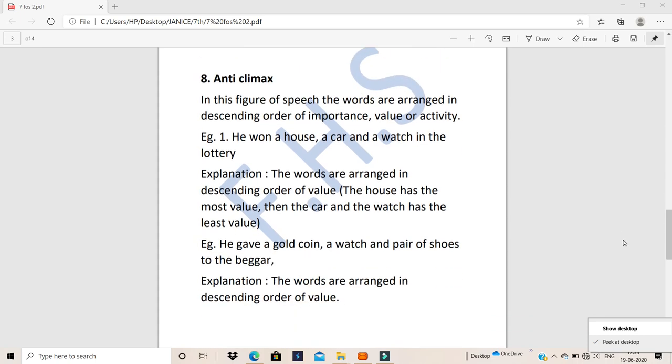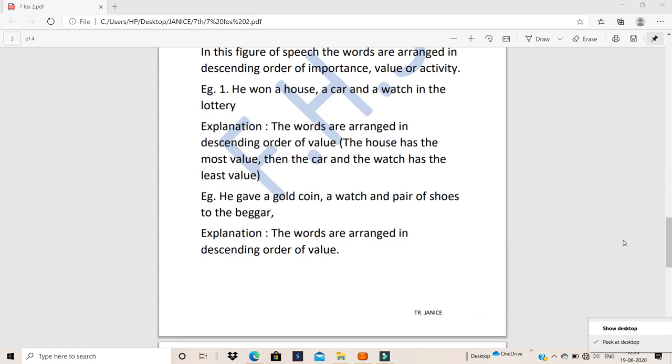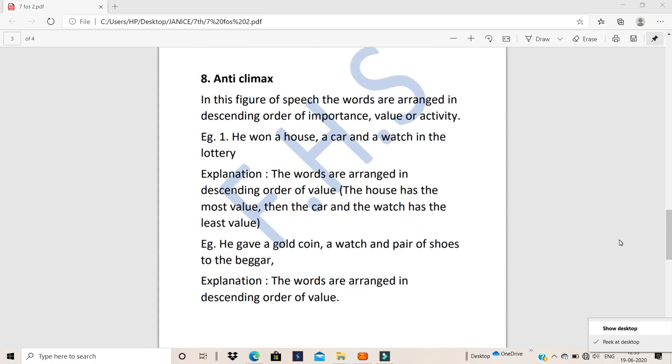Now here we go to the next one, which is just the opposite of what we just learned, that is anticlimax. Anticlimax is, the words are just the opposite of climax, that is the most important will be first and the least important word will be last in the sentence. So you will have the most precious or the most valuable of the whole number of items given first. The least valuable in all the items given will be towards the end of the sentence.